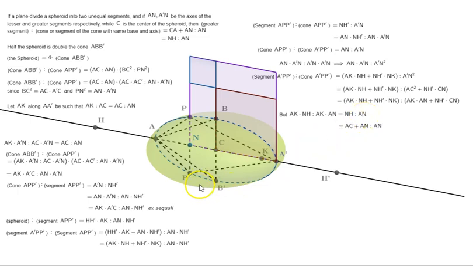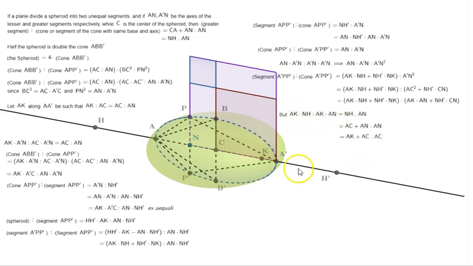Now NH can be written as AC plus AN. Why? Because AH is equal to AC, which is what we had to prove. But we need to go a few more steps because we have shown that these two have this ratio. We have to take care of these two as well, to be able to say segment A'PP' is to cone A'PP' is in this ratio using this itself.